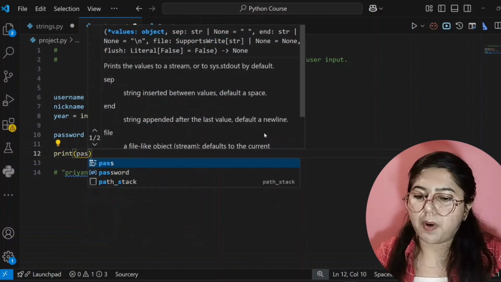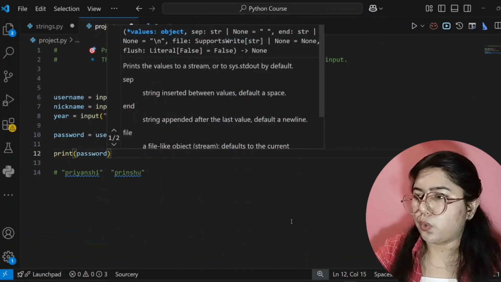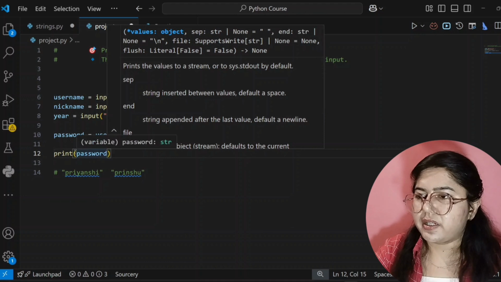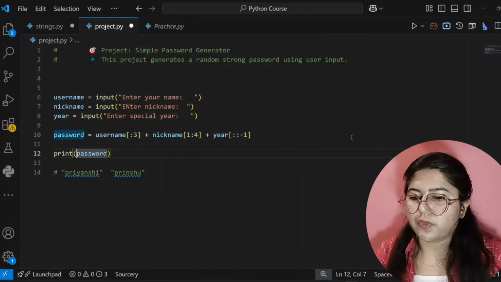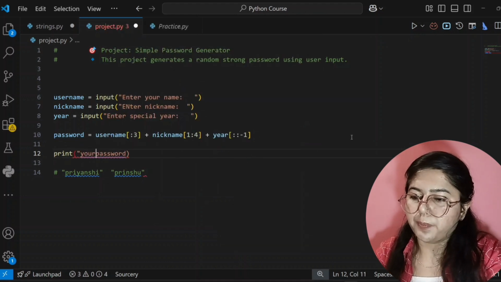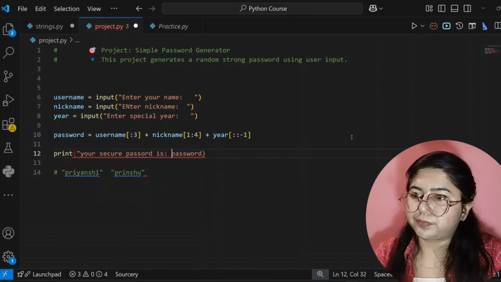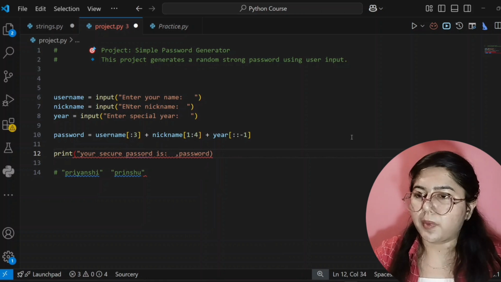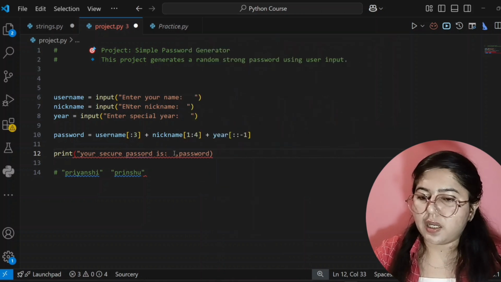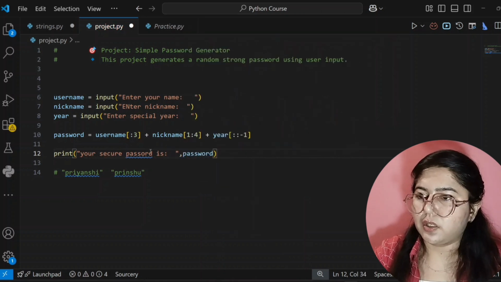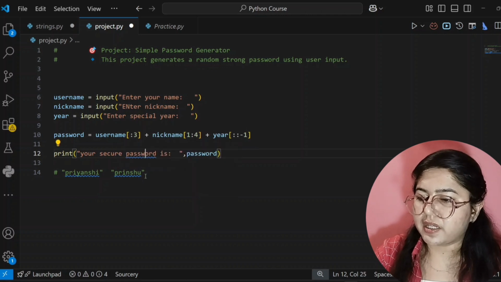That is password. Okay, I will write here this also: "Your secure password is," and then a comma. And okay, so now it's correct.